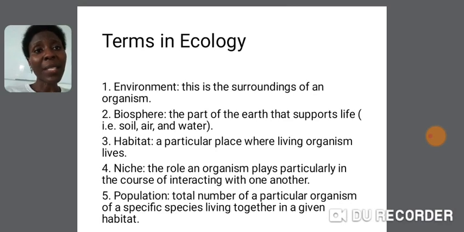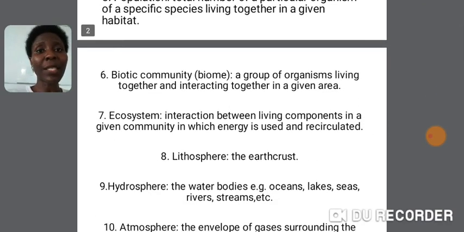Terms in ecology. The basic terms in ecology will include ecosystem. Let's start with that. Ecosystem, all right? What do we mean by ecosystem? This is ecological system. So ecosystem is ecological system for short. Now by ecosystem, we mean the interaction going on between the living and the non-living components of the environment.